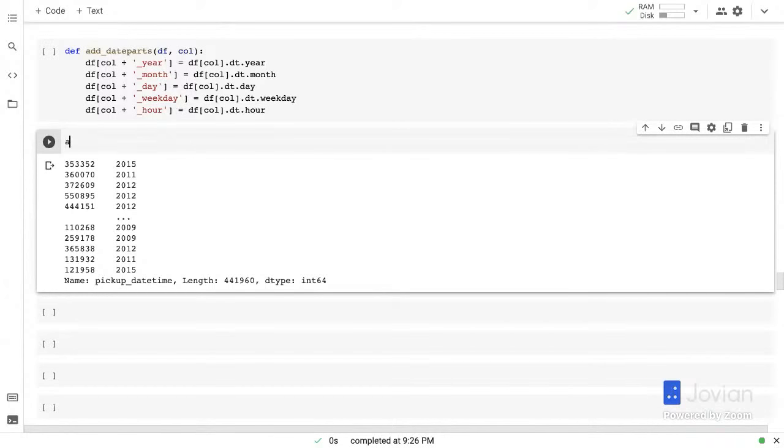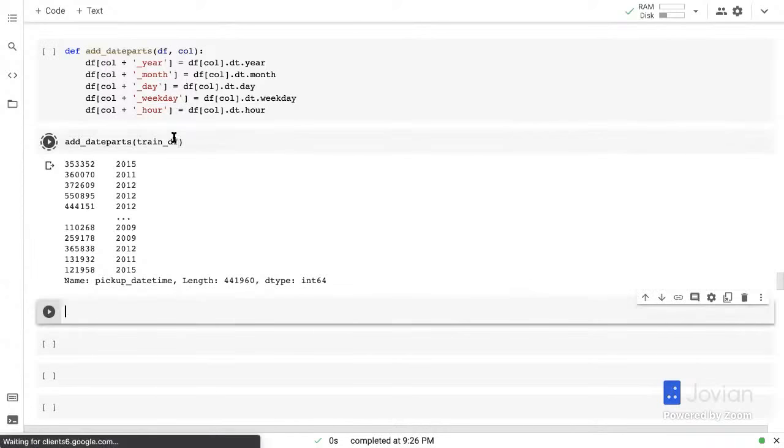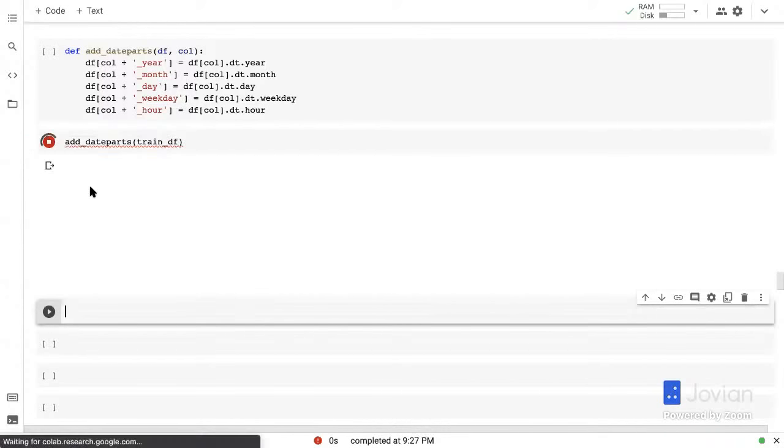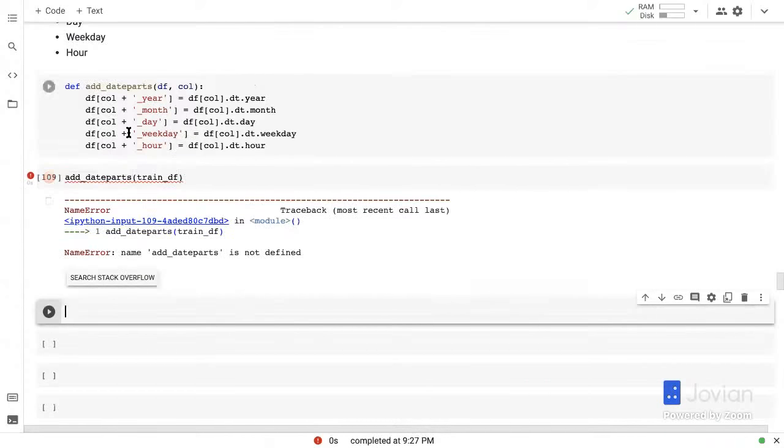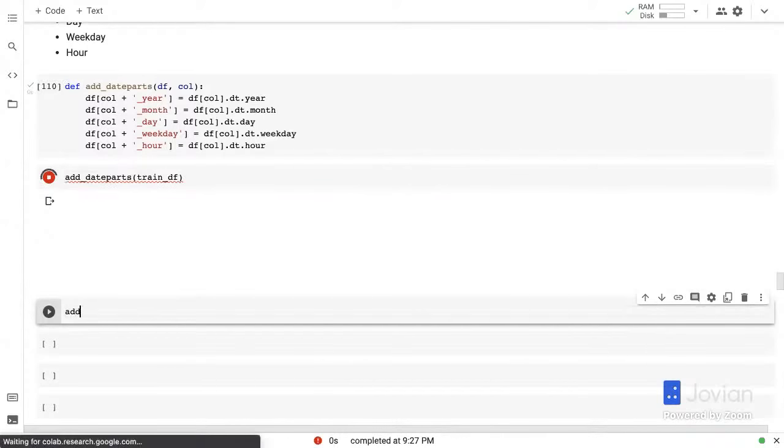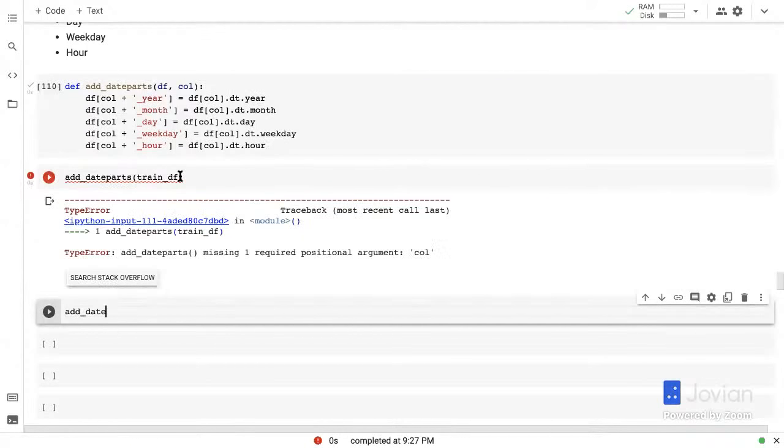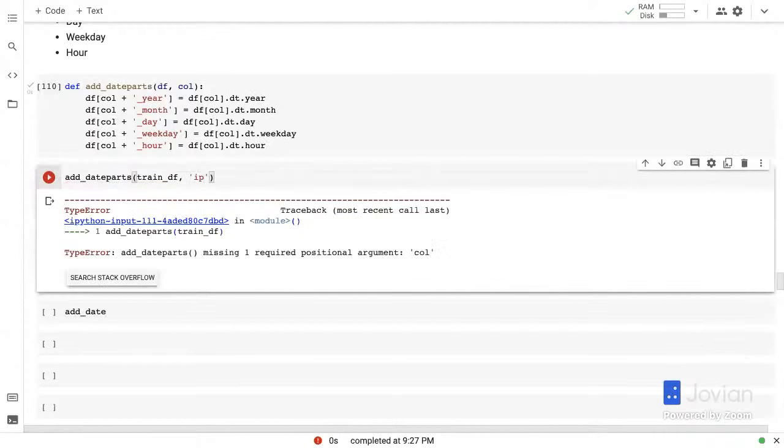So I'm just going to call add_date_parts to train_df. Let's run that. And of course, we need to give it the column name.